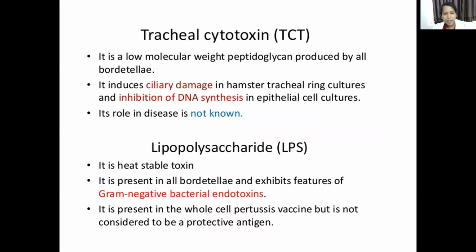Then coming to tracheal cytotoxin. This is one more toxin produced by Bordetella. It is derived from the peptidoglycan layer of the cell wall. It damages the respiratory epithelial cells. So if the respiratory epithelial cells are damaged, the person is more prone to secondary infection. This is how it works.